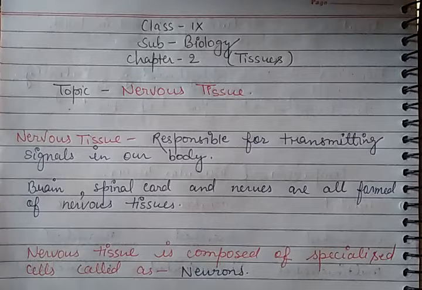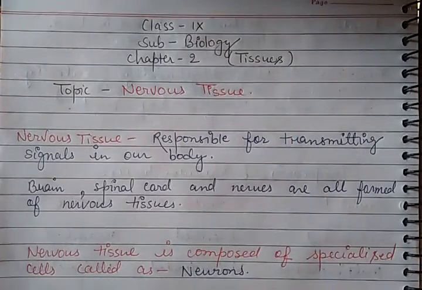This special feature of knowing about the external environment and responding accordingly occurs due to the presence of nervous tissue.